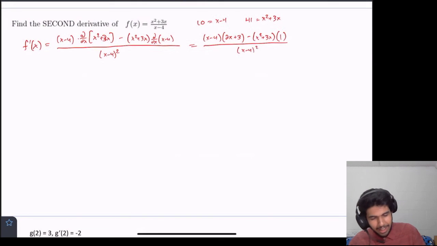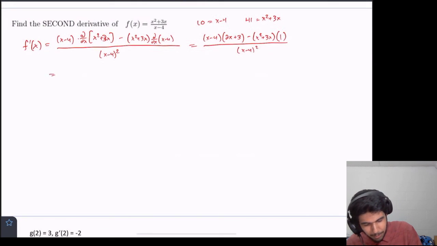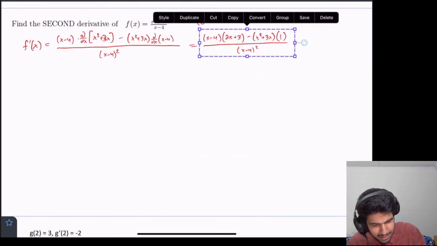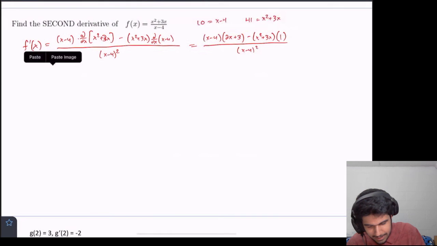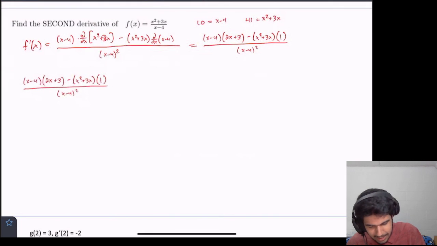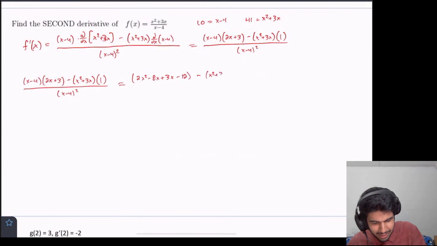Okay, and we're gonna actually multiply it all out. So let me just copy it, copy, paste. So this is equal to, let's multiply the top thing out, 2x squared minus 8x plus 3x minus 12 minus x squared plus 3x, all of this over x squared minus 8x plus 16, right?